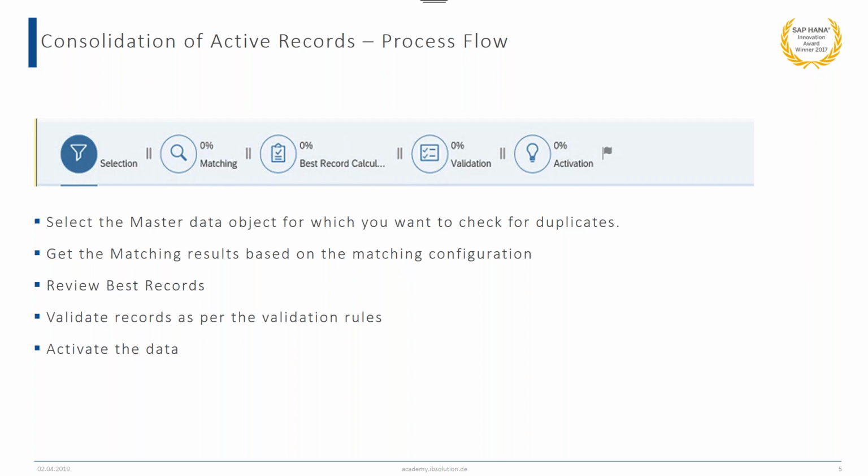Best record calculation step: from the matching groups, we get the best record. Validation step: in this step, we validate all our records as per the validation rules. And the last step is the activation step, where you activate your data. Whatever data you have selected and processed in this process finally gets activated.